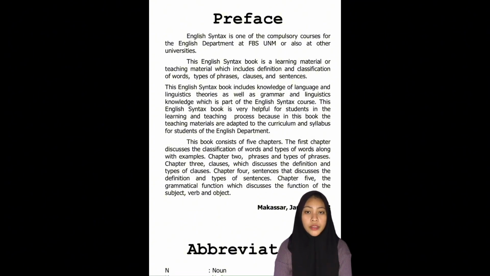Chapter 4, sentence, that discusses the definition and types of sentence. Chapter 5, the grammatical function, which discusses the function of the subject, verb, and object.